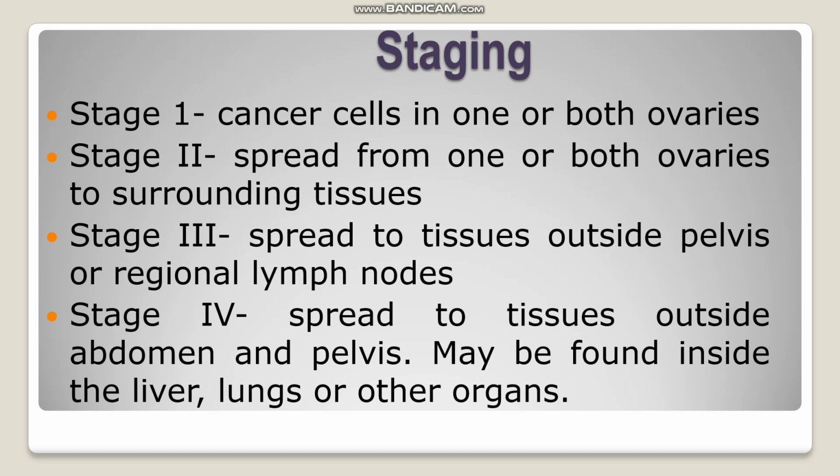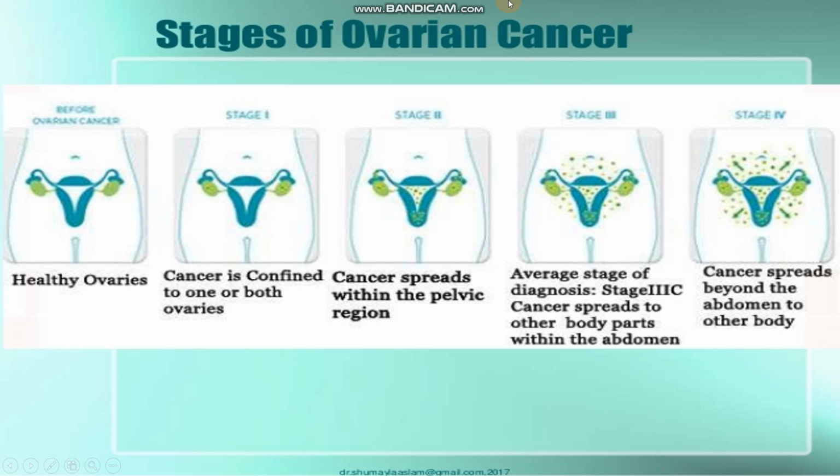So there is staging, and stage 1 says that the tumor is confined to one ovary or both of the ovary. And stage 2 says that the tumor is there in the ovary as well as it is within the pelvic region. The tumor is within the pelvic region, not spreading to the surrounding tissues.